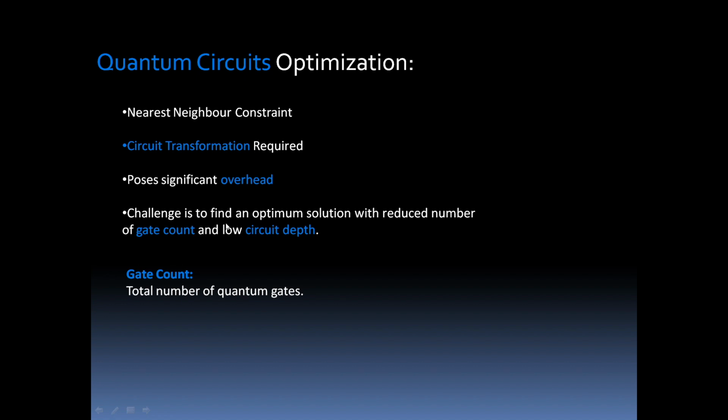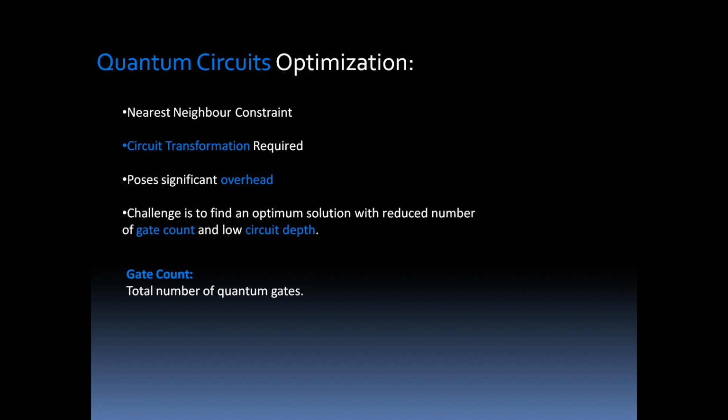While in the literature this overhead had mainly been evaluated in terms of gate count, in this research project the resulting circuit depth has also been taken into consideration. So we have taken account of the circuit depth as well as the gate count, right? Now what is gate count? Gate count is simply the total number of quantum gates, analogous to our digital design. We want our digital design to have a lesser number of gates as well as low circuit depth.